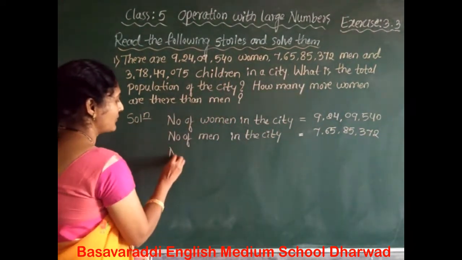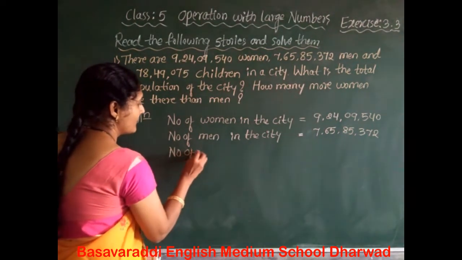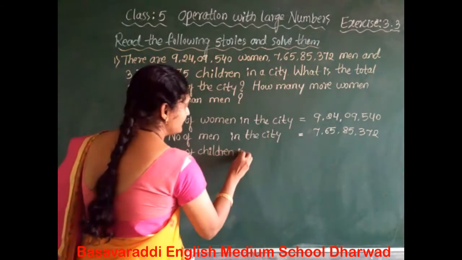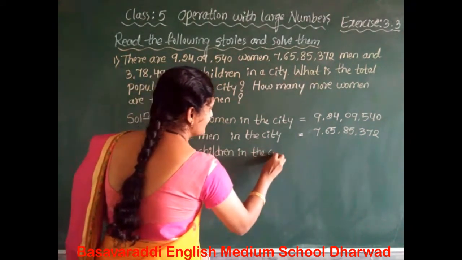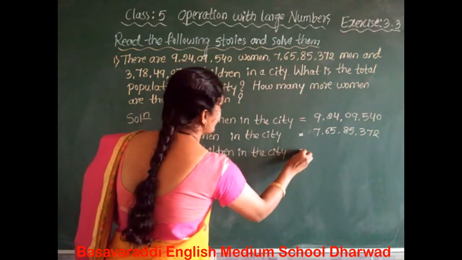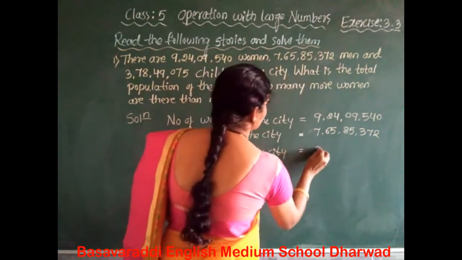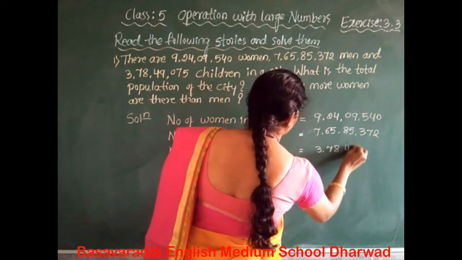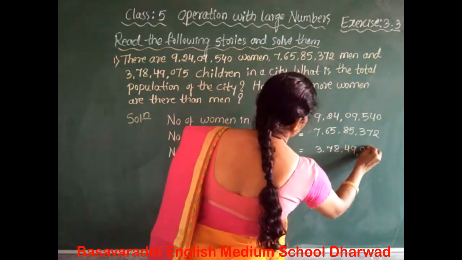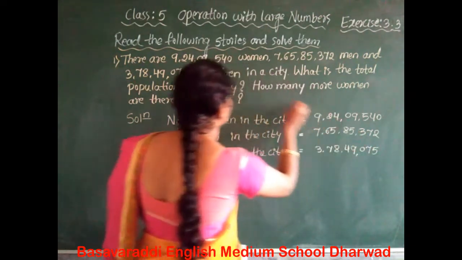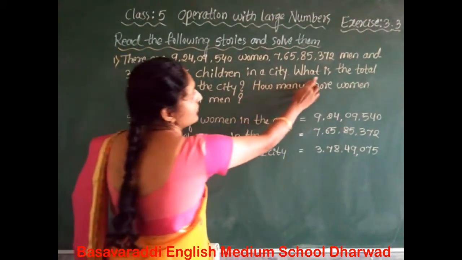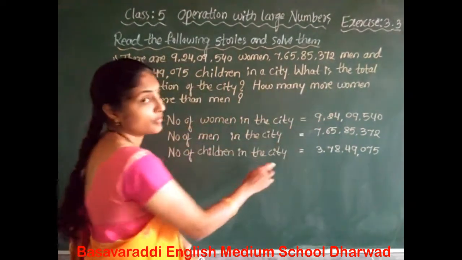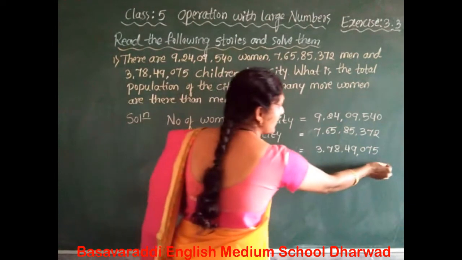Okay, write the number of children in the city. How much? The 3 crore 78 lakh 49,075. Yes. The question asks what is the total population of the city. The total means you have to add all the numbers. Okay, do it now.